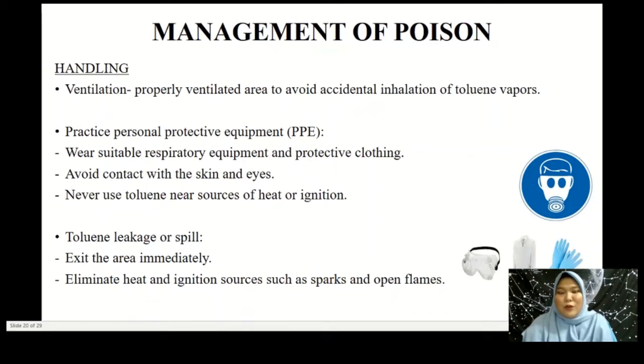If there is any toluene leakage or spill, do not panic. Exit the area immediately by using the emergency route. Be sure that you have eliminated all heat and ignition sources, such as sparks and open flames, from the toluene chemical. As I mentioned before, toluene is a flammable chemical.